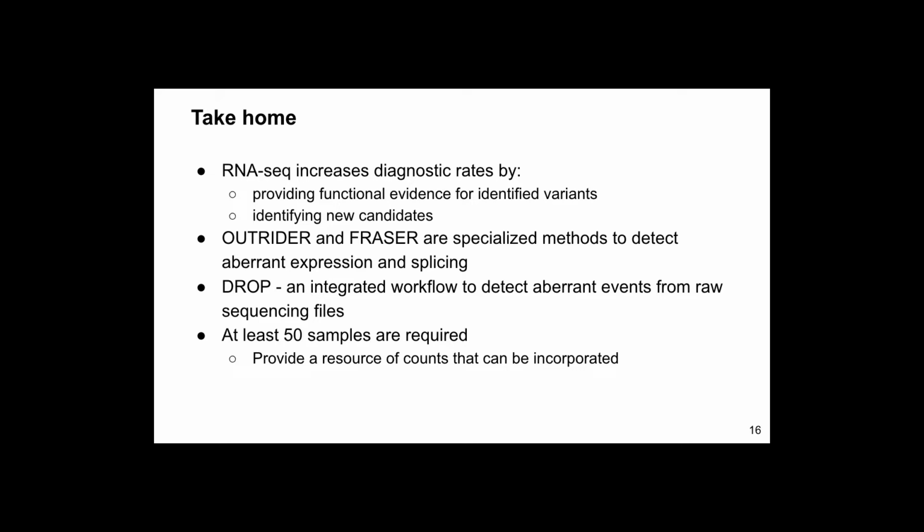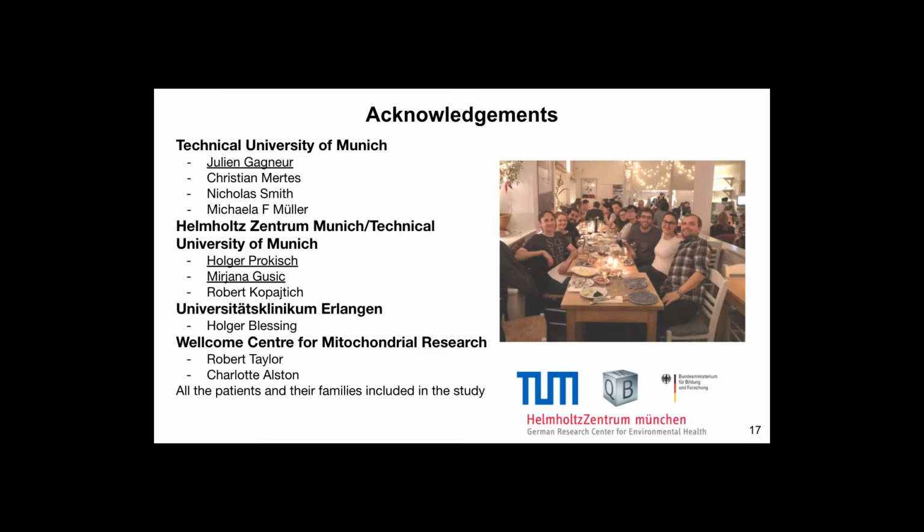OUTRIDER and FRASER were developed as specialized methods to detect aberrant expression and aberrant splicing respectively, and we created an integrated workflow that uses them to detect these aberrant events from raw sequencing files, and that includes quality control and all intermediate steps. Finally, since at least 50 samples are required, we provide a resource of counts that can be incorporated into DROP and into the analysis of labs just venturing into this.